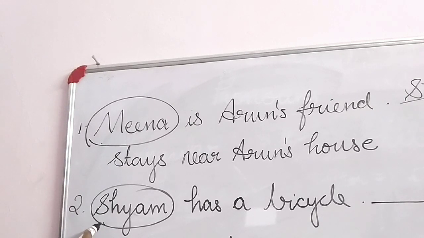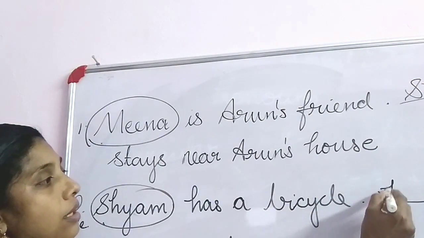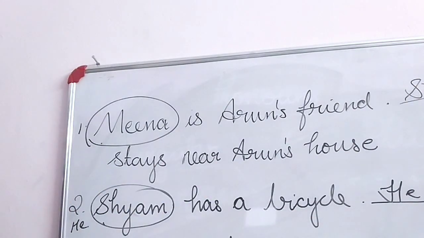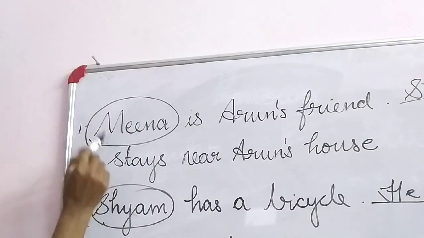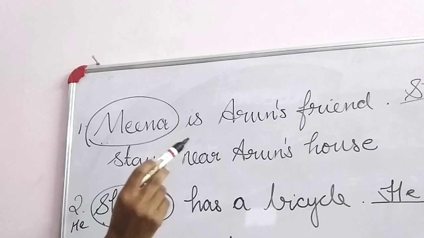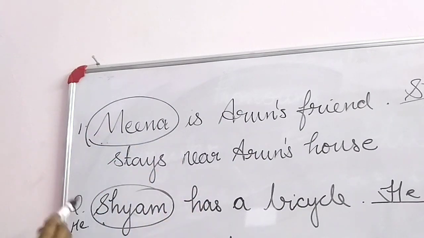So it's a male, a boy. So we use he. Here for Meena we use she. For Shyam, a boy, we use the pronoun he.